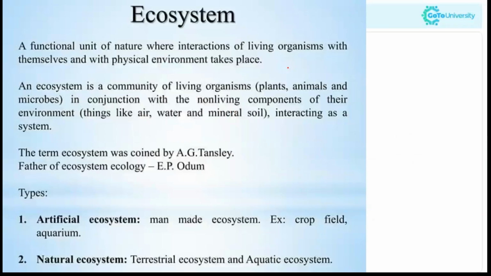So what does ecosystem define? Ecosystem is the functional unit of nature where interactions of living organisms with themselves and with the physical environment take place. Again, it is the interaction between biotic factors and abiotic factors, that is the physical environment. So when an individual living in a habitat interacts with the biotic and abiotic factors, that will constitute an